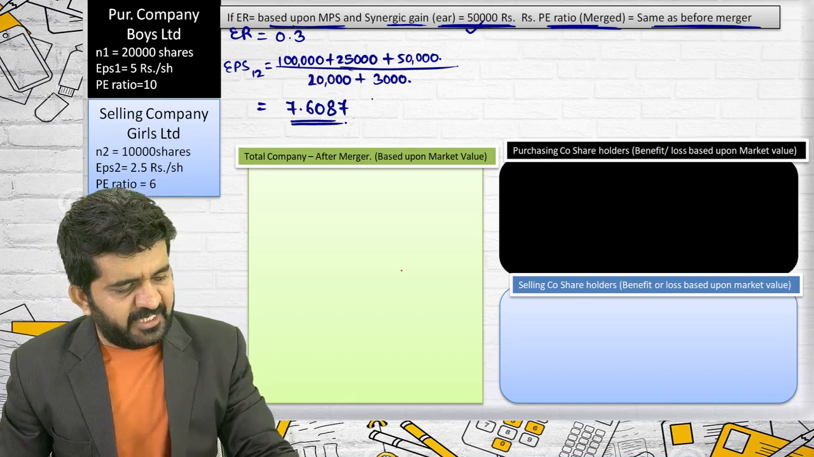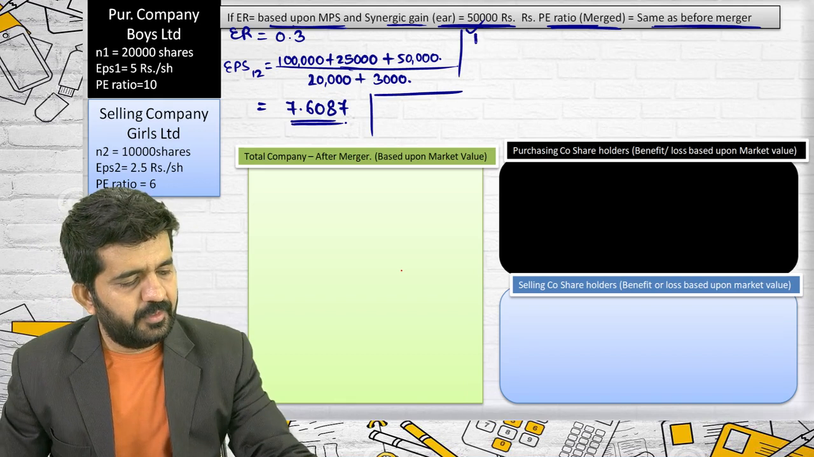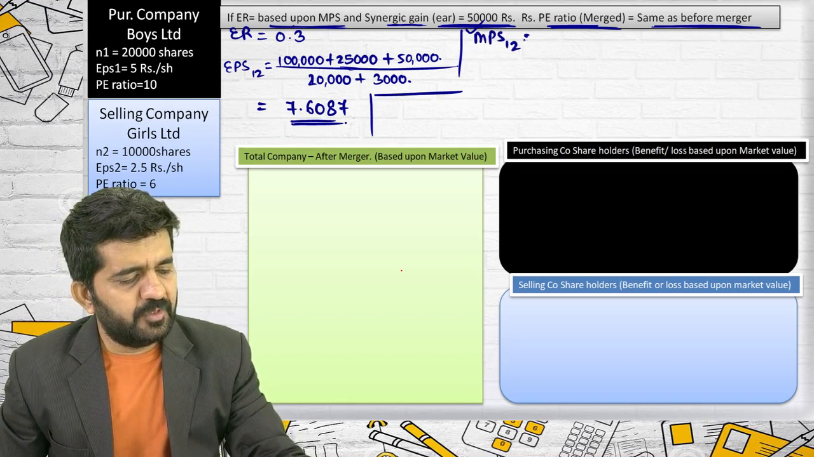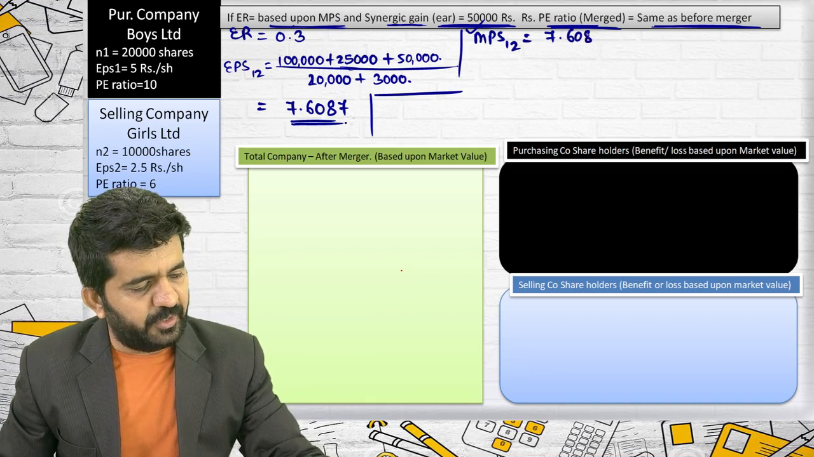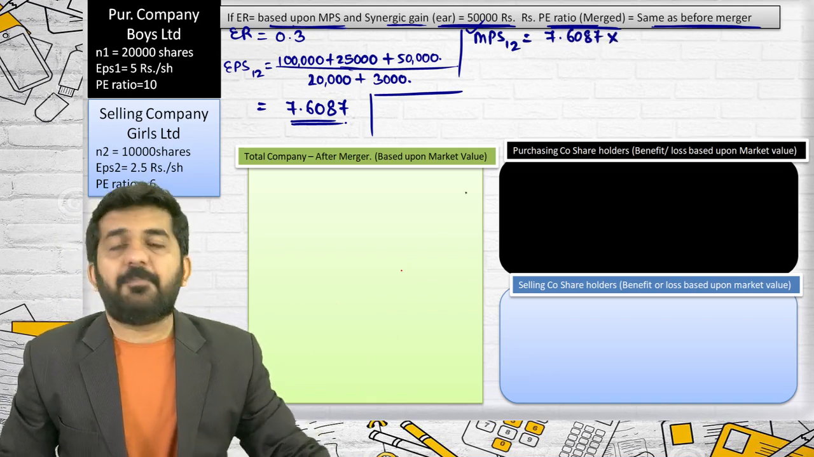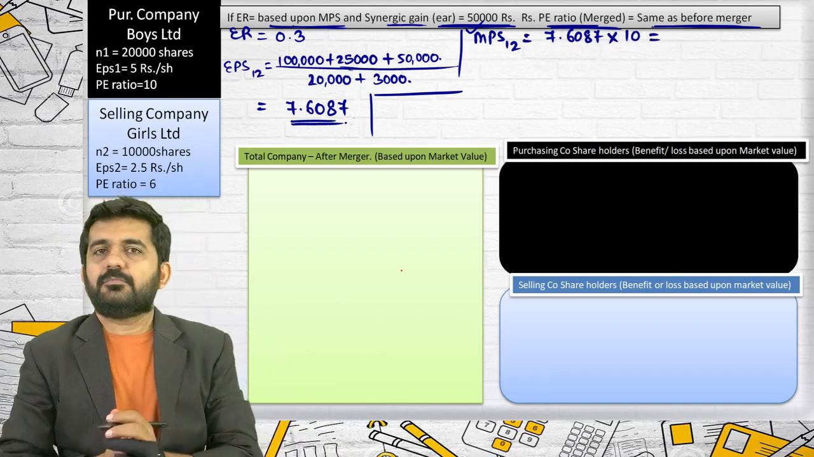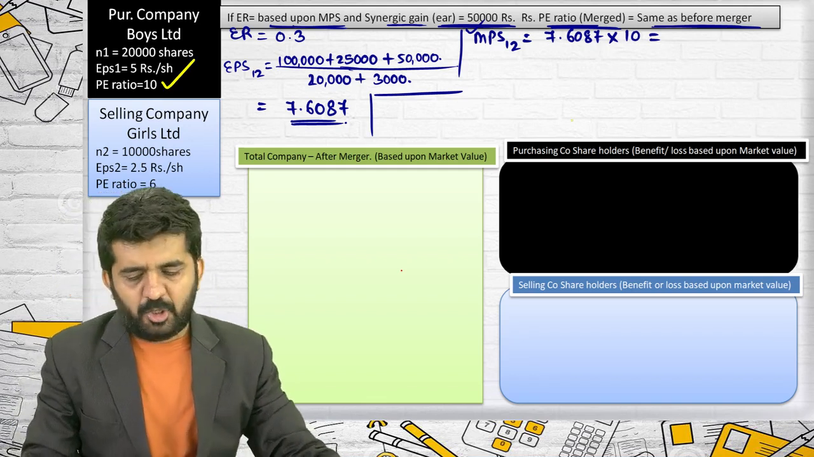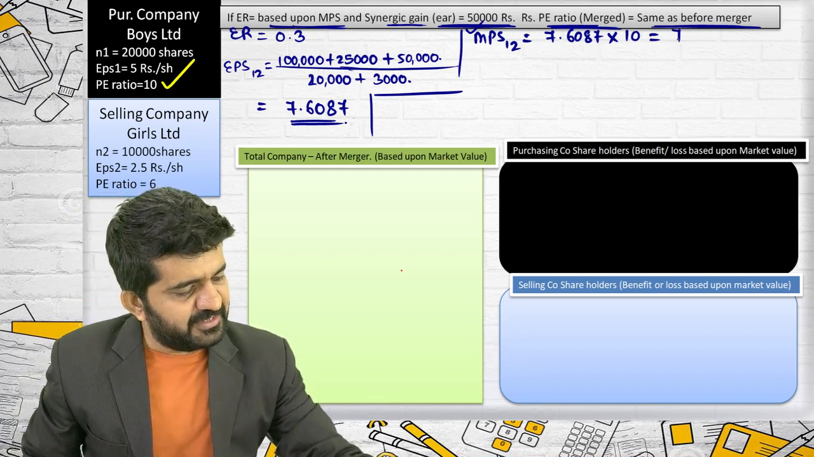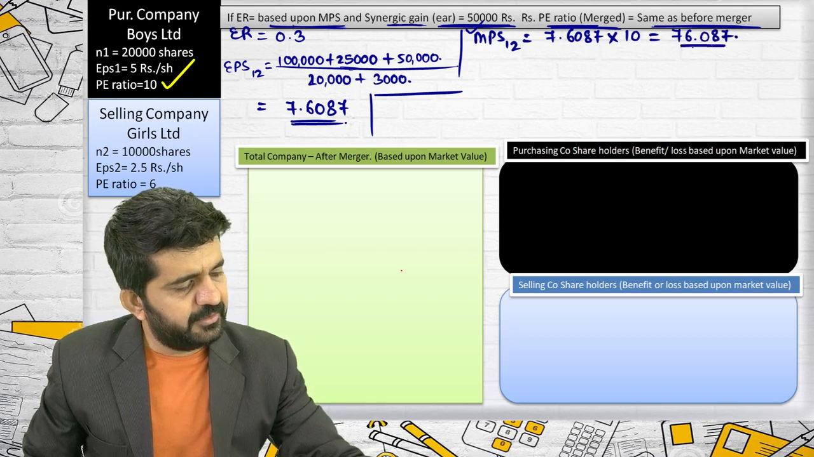Let me find out MPS 1-2. MPS 1-2 will be EPS 1-2, 7.6087 multiplied by PE ratio of merged entity, which is 10. Same as before. Before it was 10. So now also it will remain 10. It will be 76.087.